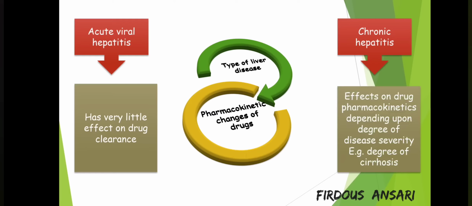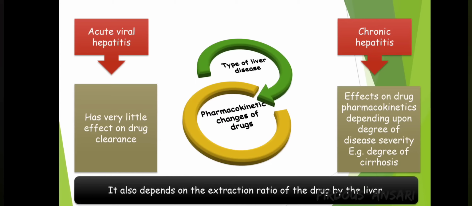Effects on drug pharmacokinetics depend upon the degree of disease severity, for example, the degree of cirrhosis. If cirrhosis is mild, then drug clearance is less affected. But in case of severe cirrhosis, it will very severely reduce the drug clearance. It also depends upon the extraction ratio of the drug by the liver.